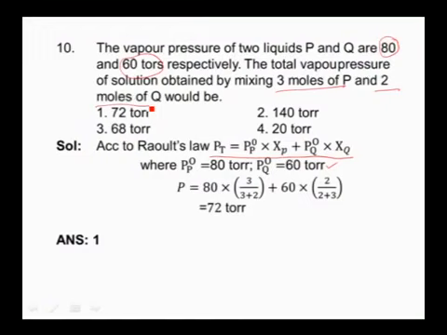Now, if you substitute all these 4 values in this relation, then we can get pressure of P is 80, number of moles of P 3, total number of moles is 3 plus 2, pressure of Q is 60, number of moles of Q is equal to 2 and total number of moles is 3 plus 2, 5. And if you simplify this, we will get the total pressure of the system as 72 torrs. So our answer is first option.